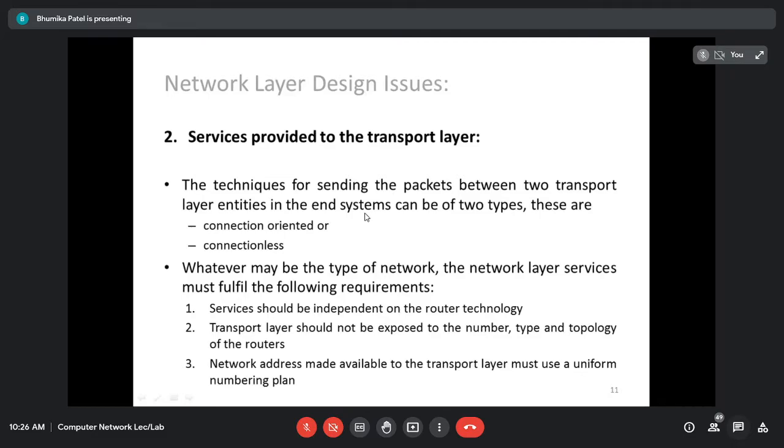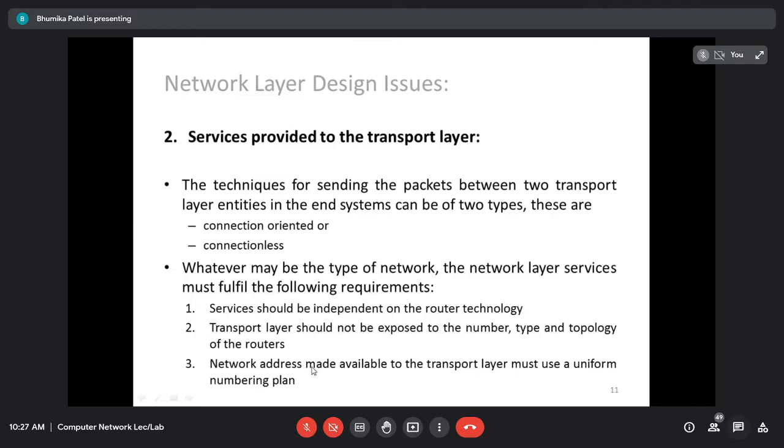And there are two types of services, connection oriented and connectionless. Whether you use connection oriented or connectionless, these three criteria must be satisfied, right? Services should be independent of the topology. Transport should not be exposed: it should not know how many routers we have used for transferring the data, what type of routers, or what topology.